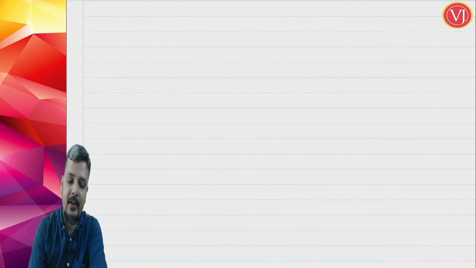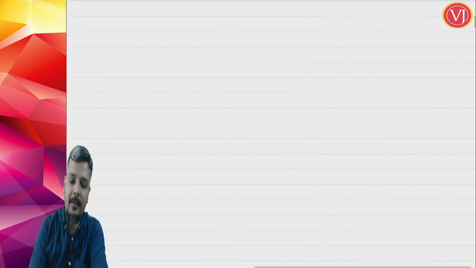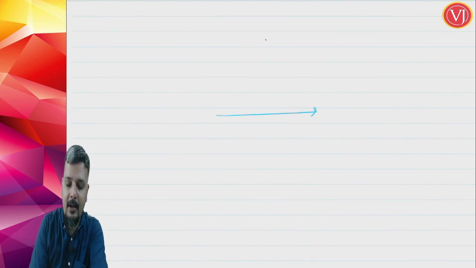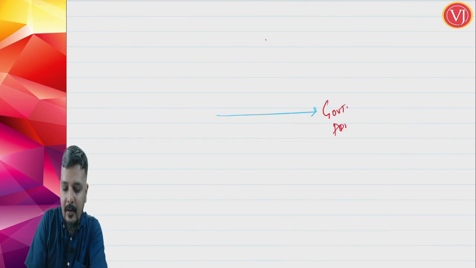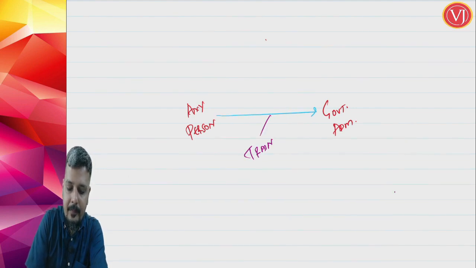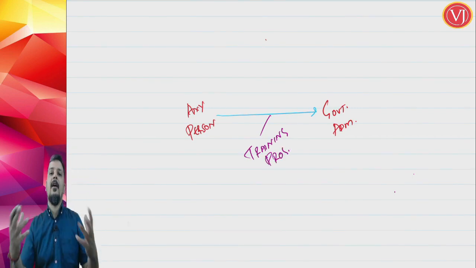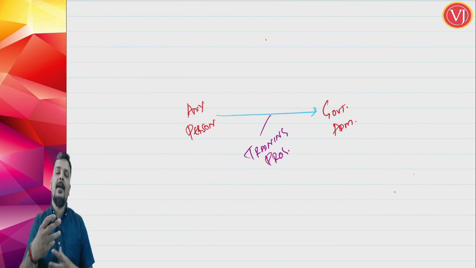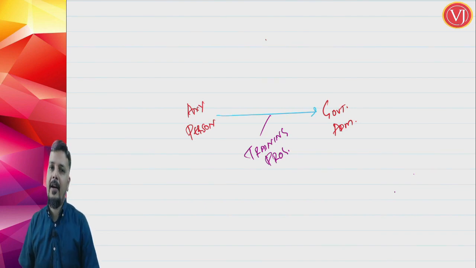The implication is still the point fact holds good that who is the supplier? Supplier is any person. Recipient is now also government administration only. So recipient does not change. Recipient is government administration. Supplier is any person. What is the service, friends? Service here is training programs. As we have discussed that government administration would like awareness in GST to be more, therefore it may take the services of professionals for training in GST.